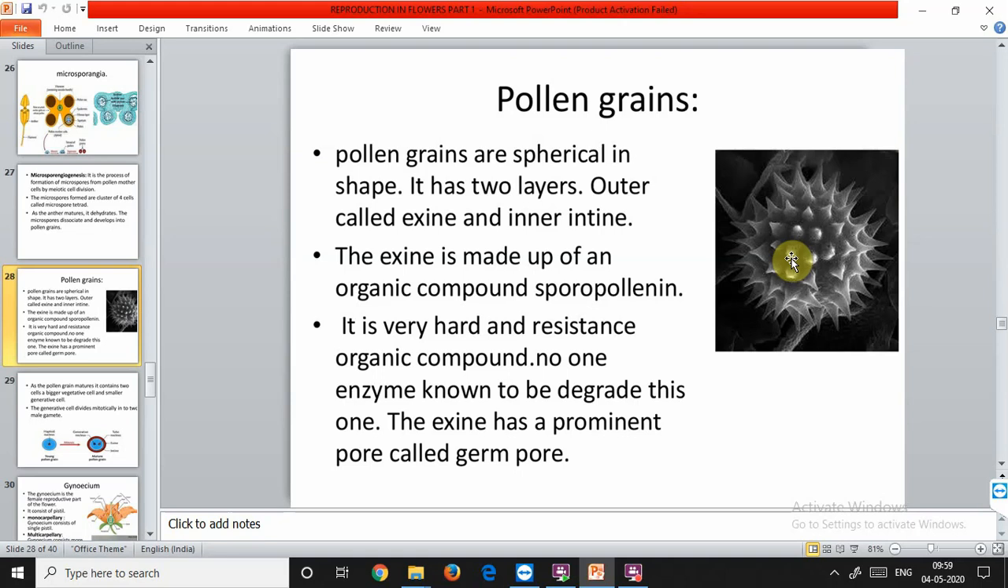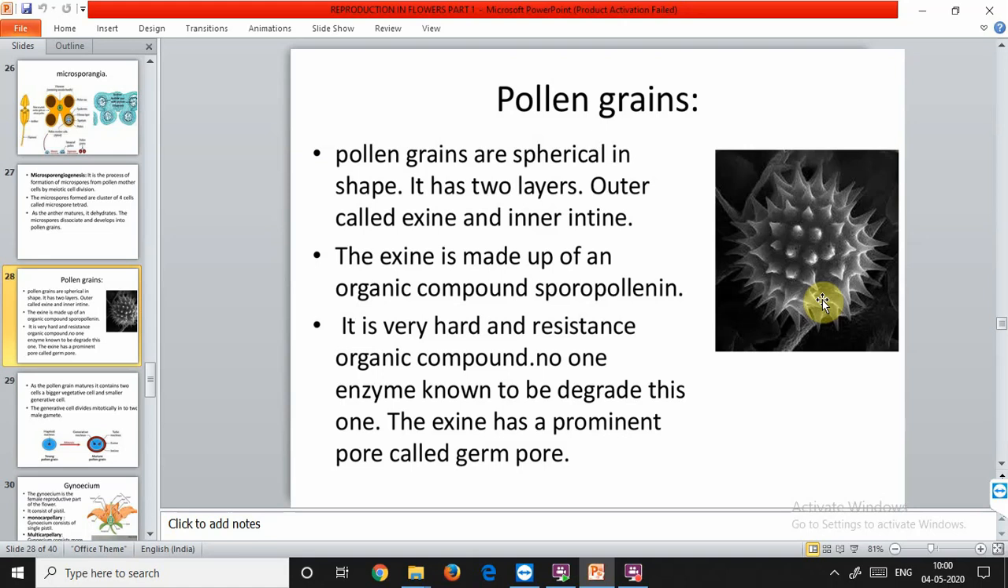At certain places, the exine remains thin. There are some places where this outer layer, the exine, is thin. The thin areas are called germ pores when they are circular, and germ furrows when they are elongated. So if they are circular, they are called germ pores, and if they become longitudinal in shape, they are called germ furrows.